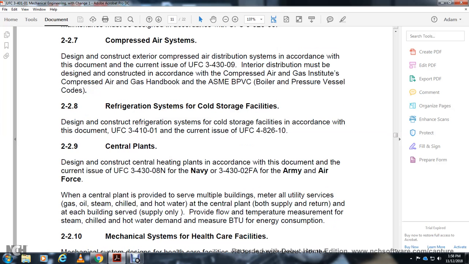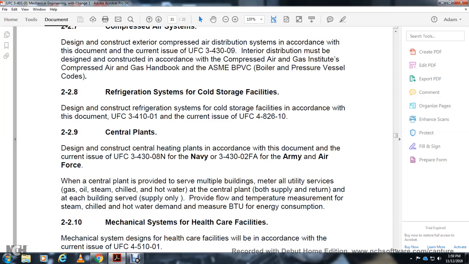When a central plant serves multiple buildings, provide a meter for all the utility services of gas, oil, steam, chilled water, and hot water. For central plants with both supply and return to each building served, and for supply only, provide flow and temperature measurement from the steam and hot water demand, with BTU measurement for energy consumption.